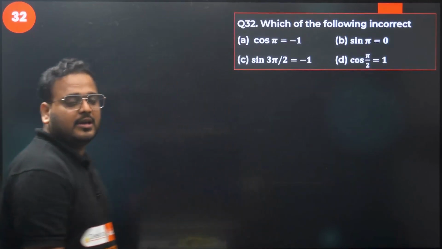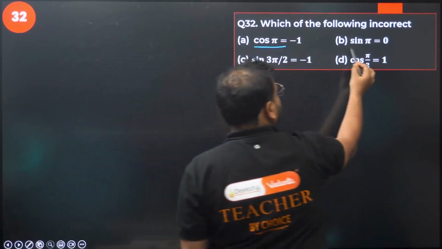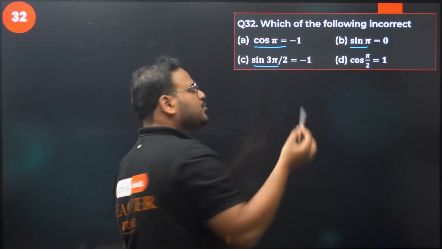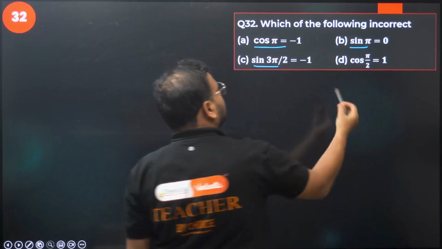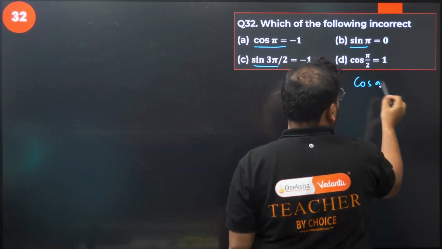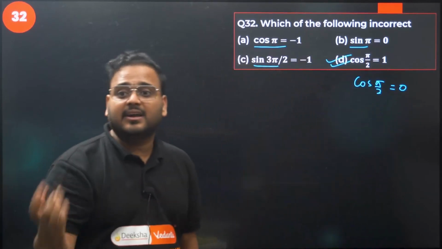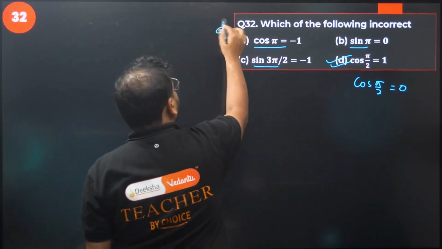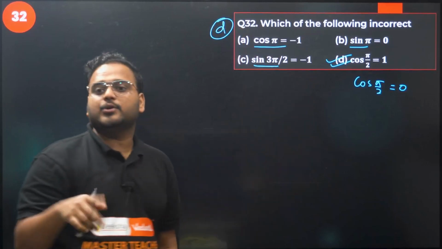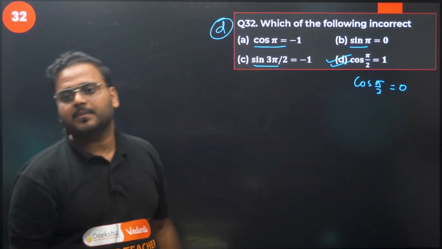Which of the following is incorrect? This is correct, this is true. Sin pi is 0, correct. Sin 3 pi by 2 is also -1, correct. Third quadrant. This is wrong. So this is not possible. Cos pi by 2 is 0 actually. So option D is your correct choice, the incorrect option. Basically the incorrect statement is that cos pi by 2 is 1, it is actually 0, but it's the right option. Option D is correct.